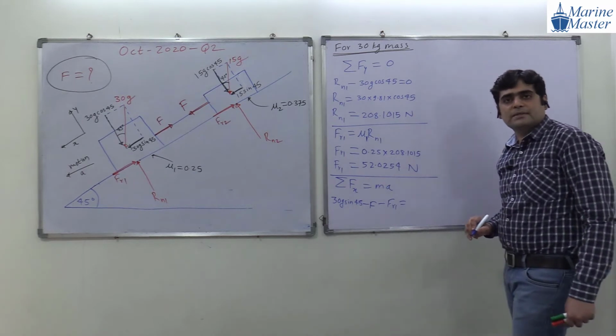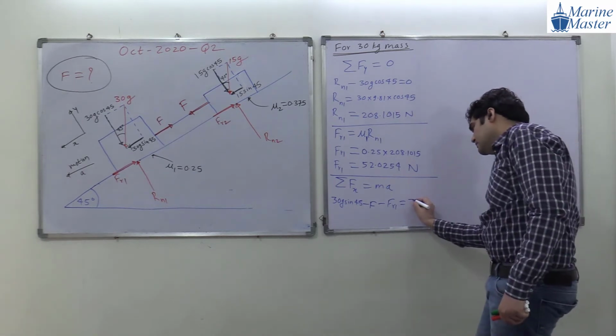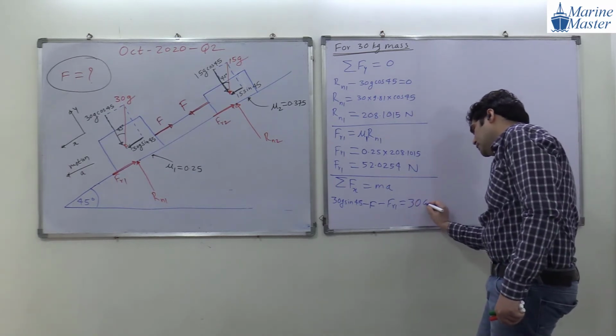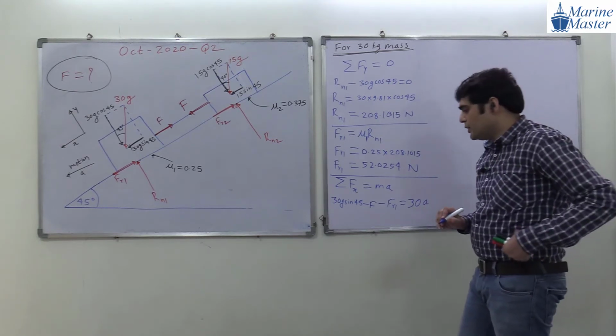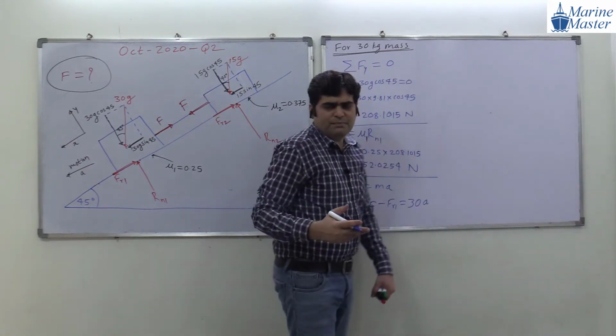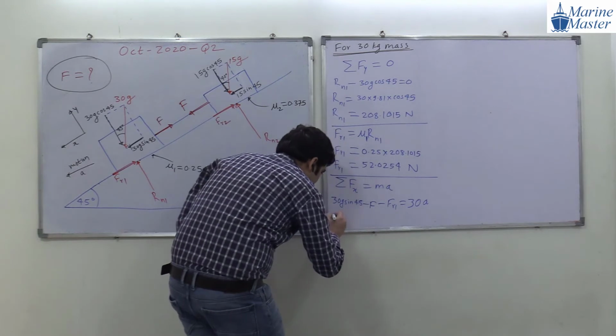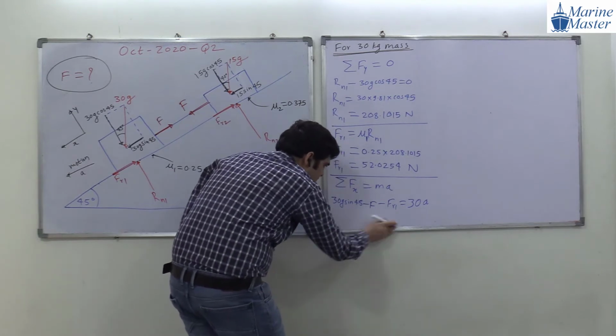will be equal to what? What is the value of mass? 30 kilogram into acceleration. Acceleration is unknown to us. Okay, try to see the point here. Very simple scenario. Okay, yesterday, in last lectures, we have seen such type of numericals.